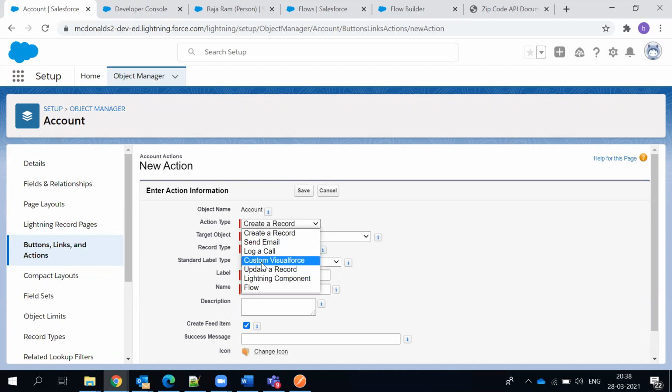So custom Visualforce, yes, it can solve, where you have some other class you're calling in. Still we are not getting joining of visual. We didn't create any Visualforce so far. Okay, update a record.